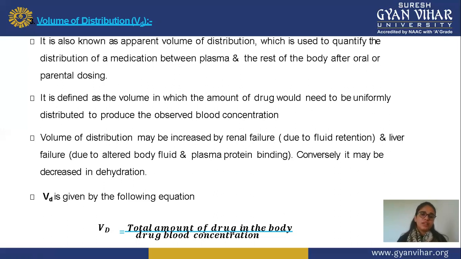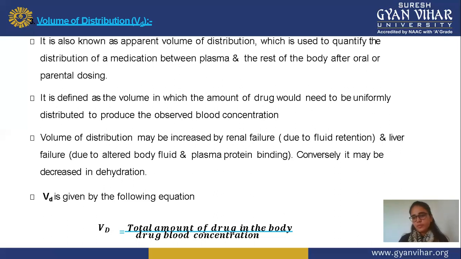Next, it is defined as the volume in which the amount of a drug would need to be uniformly distributed to produce the observed blood concentration. Means in this, we check how much drug is uniformly distributed in the body. According to blood concentration, with the help of blood samples, you can easily check how much drug is present in plasma, in blood, or in your body. So this also gives the accurate definition of the volume and drug concentration present in your body.